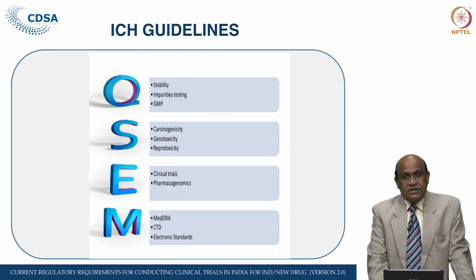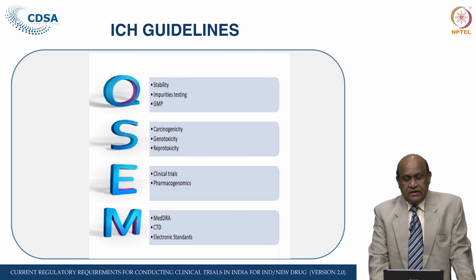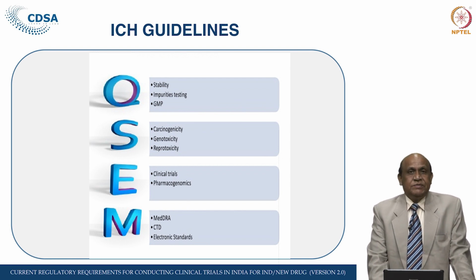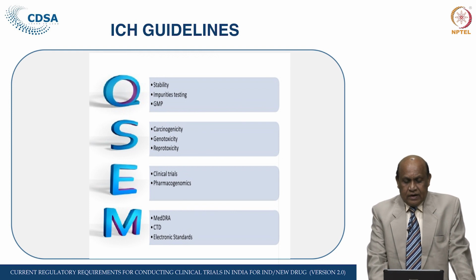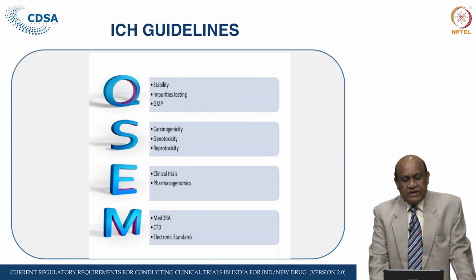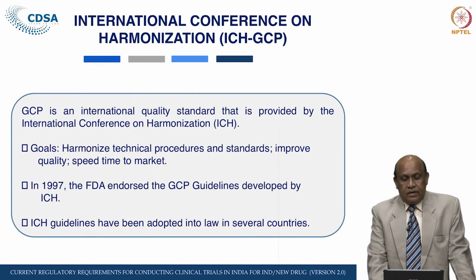E is for efficacy, that is done in the form of clinical trials and pharmacogenomics, and M is for management, that is MedDRA, CTD, electronic standards; details are given about this in the ICH guidelines.